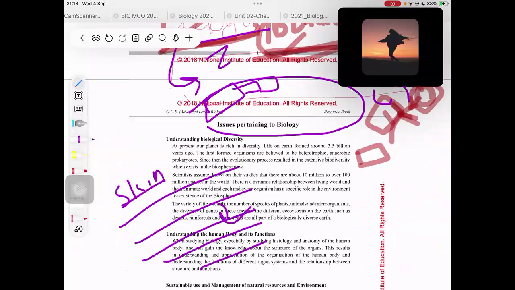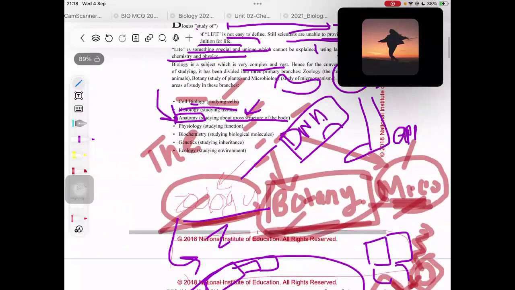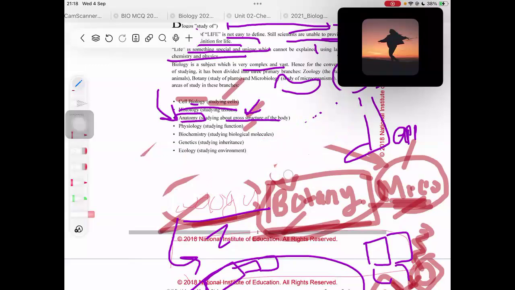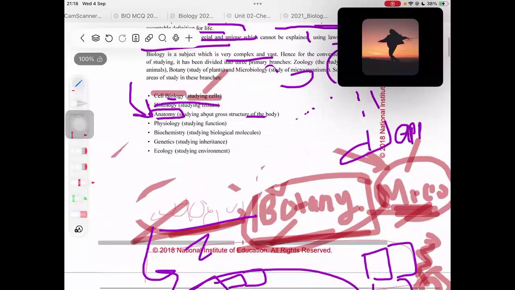We are not going into the tissue concept or the cell concept, right? We're just learning the skin as an organ. That is it, right? Skin is the largest organ in our body. It's a fact, right? So I'm just saying some facts as well to make it interesting. Plus, it is in your resource book in the future, right? Okay, so anatomy means studying about the gross structure of the body.